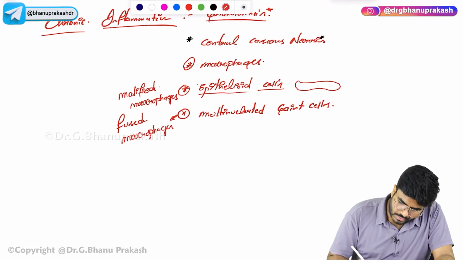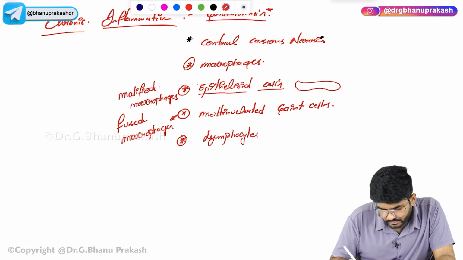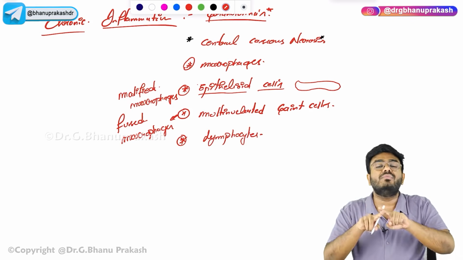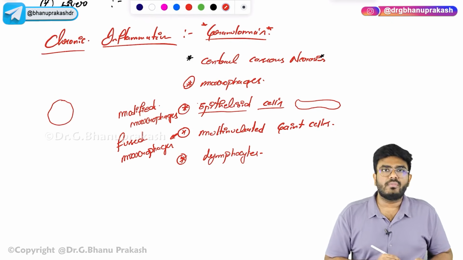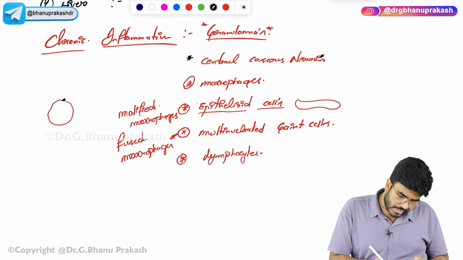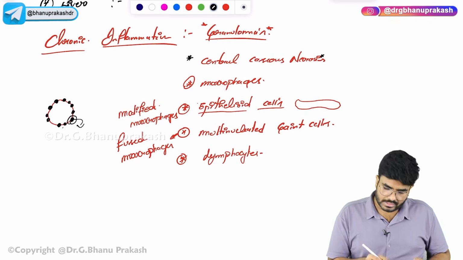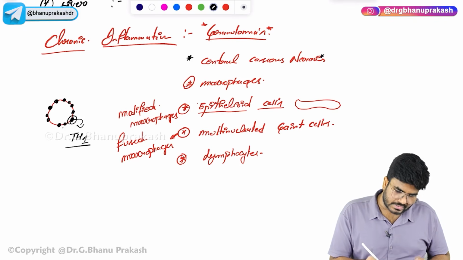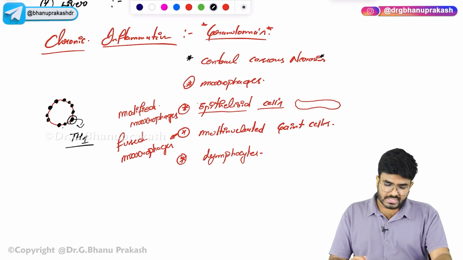And at the end, what else will be there? Lymphocytes. Okay, lymphocytes. At the end, you are going to have a lymphocytic collar. Okay. So if this is the area of granuloma, at the end these lymphocytes are present. They are forming a collar. The perimeter area is secured with lymphocytes. So which type of lymphocytes? This lymphocytic collar is formed by T helper 1 cells. T helper 1 cells. That's also a very important MCQ which I want you to know. So with this, I have completed the granuloma.